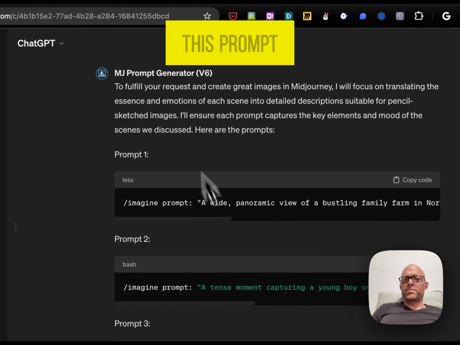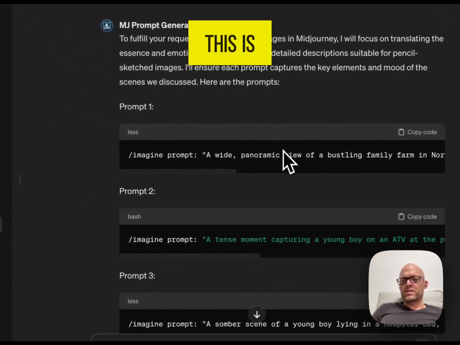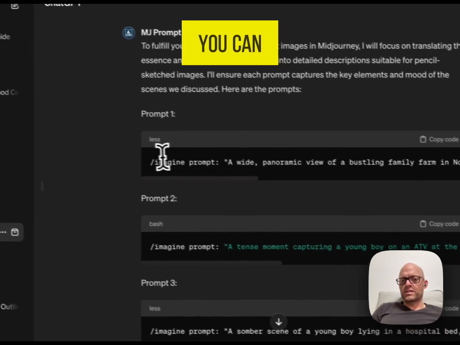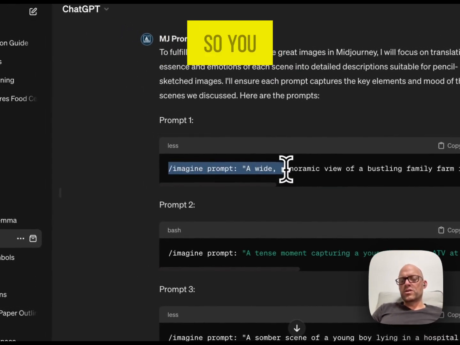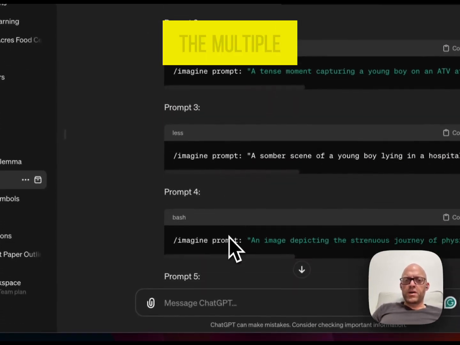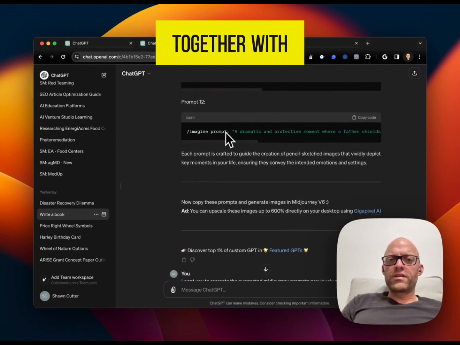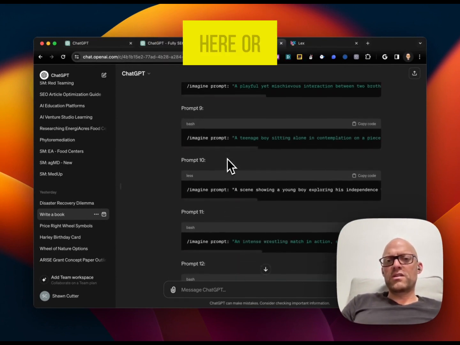And what's nice about this prompt is it leaves it in code, so you can just say copy code. And if this is going to Midjourney, which it was, you can see it already has all of that there. So you paste it in and it applies. So you can see the multiple prompts. This video will be cut together with the actual images that you see here, or some of them.